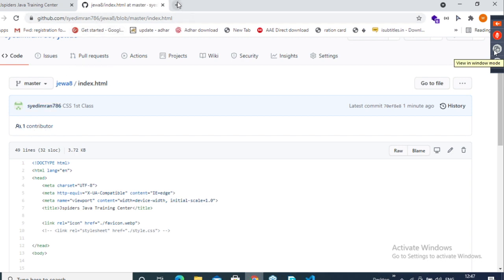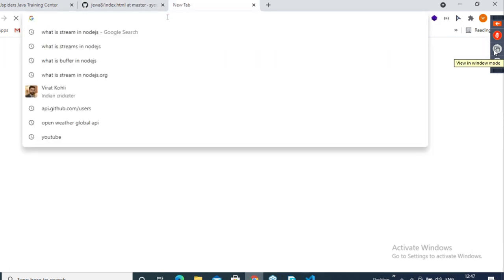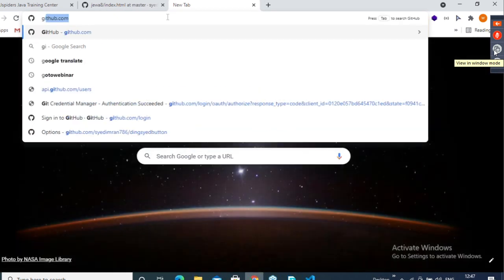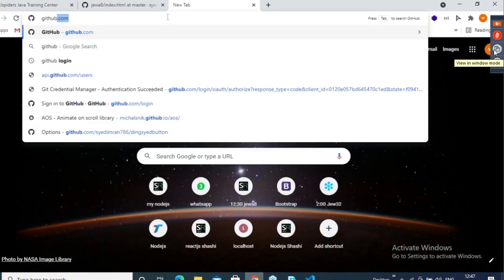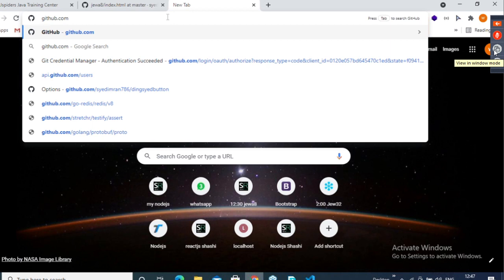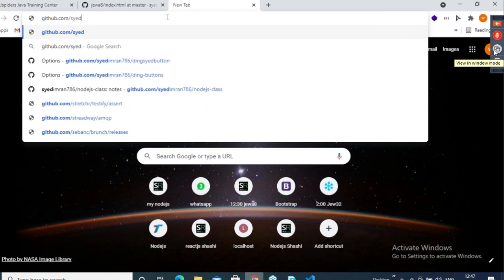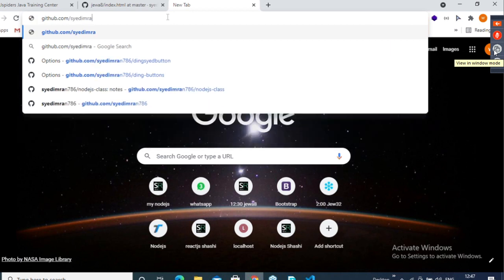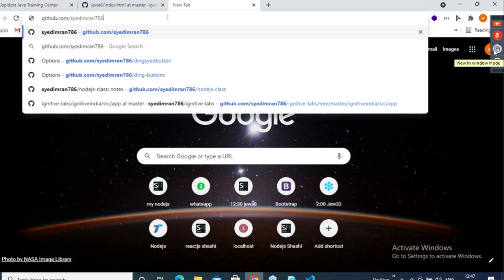So how to go to Git: just type github.com, slash, Syed Imran, and the password 786 you should pass. Just like this you pass.